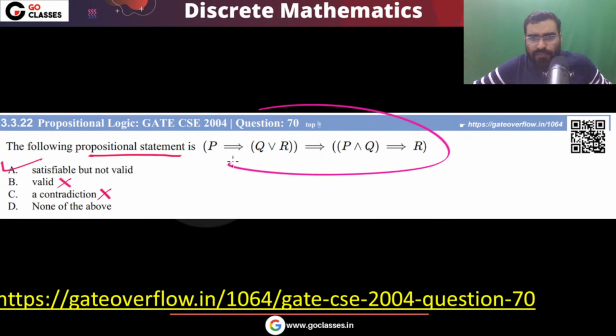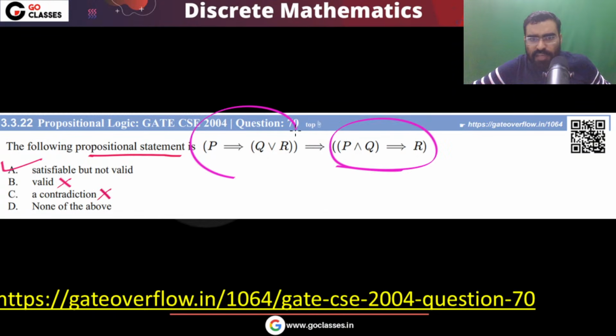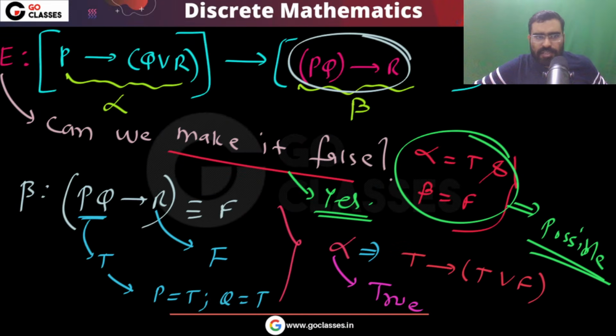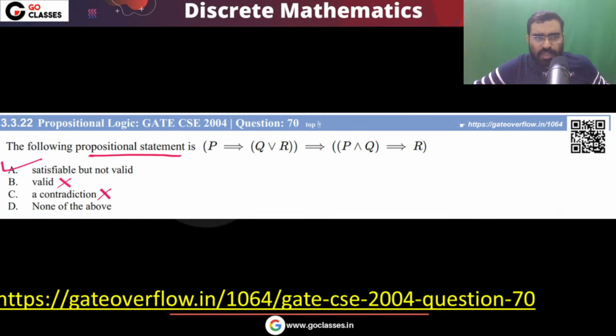Now, can we make it false? Yes, of course we can make it false. We can make this false, we can make this true. So ultimately I can say this is satisfiable but not valid. Is this understood to everyone? This question, is this clear to everyone? Please tell me. So very simple question, and you can solve like this.